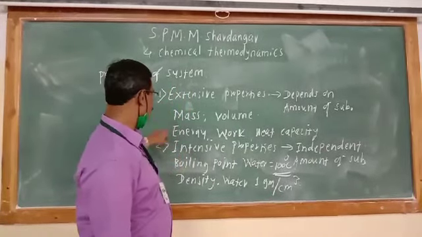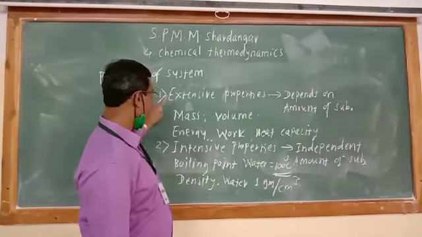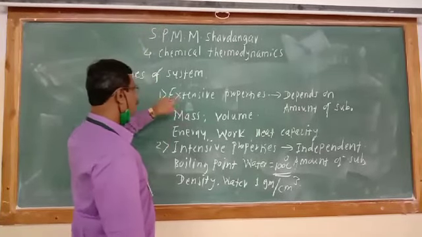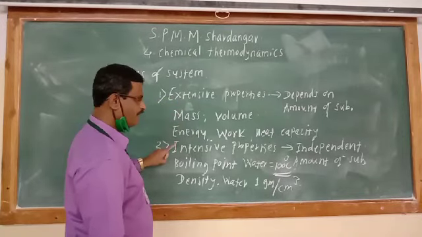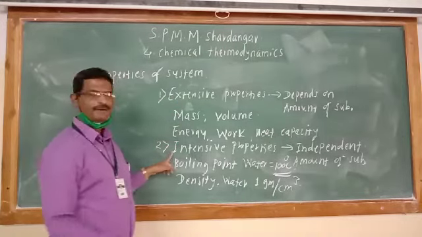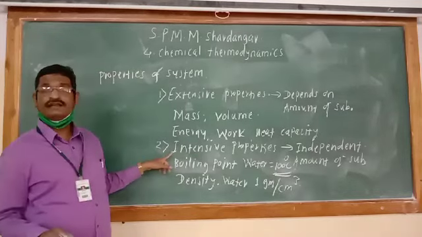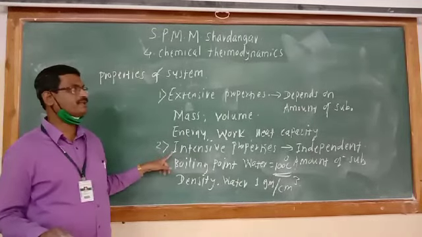These are the two properties of a system. Extensive properties are the properties which depend on the amount of substance present in the system, and intensive properties are the properties which are independent of the amount of matter present in the system.